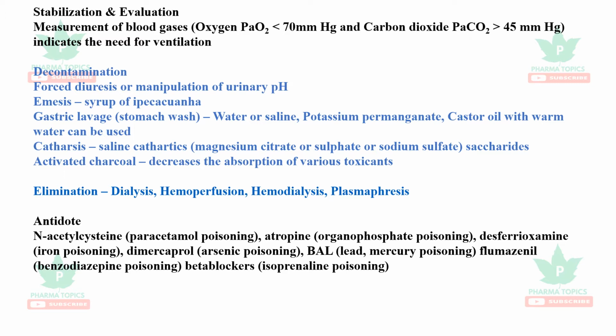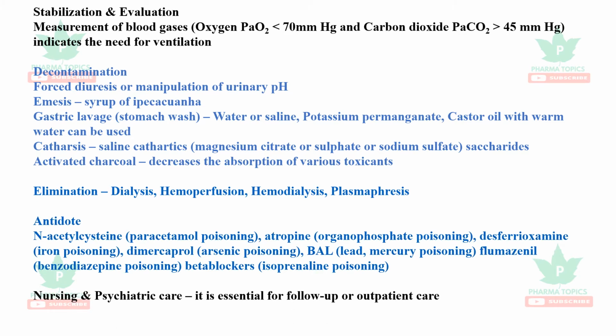Paracetamol poisoning with the antidote N-acetylcysteine, pesticide poisoning with atropine, desferrioxamine for iron poisoning, dimercaprol for arsenic poisoning, British anti-lewisite for lead and mercury poisoning. Flumazenil is the specific antidote for benzodiazepine poisoning, and for isoprenaline poisoning, beta blockers can be used. The most important is nursing and psychiatric care. It is essential to follow up for the outpatient care.